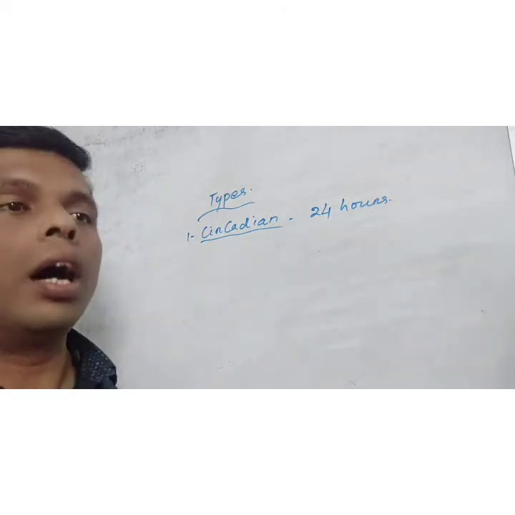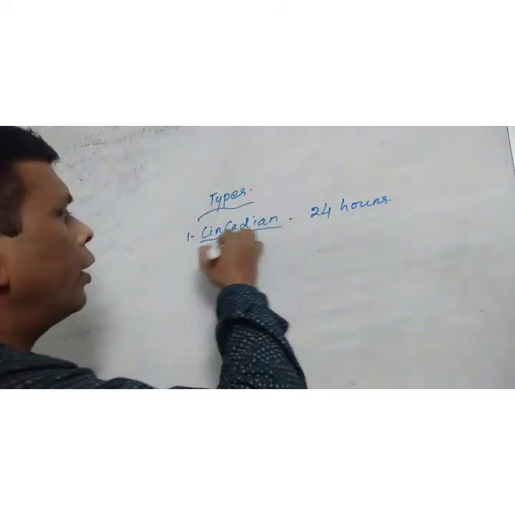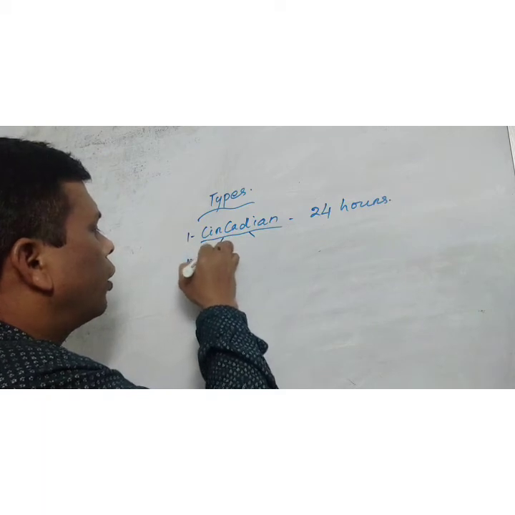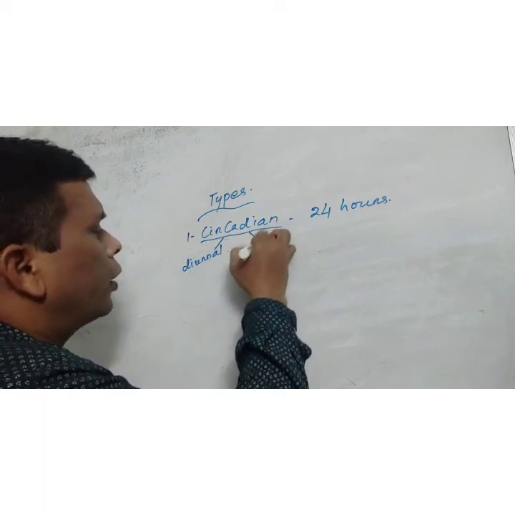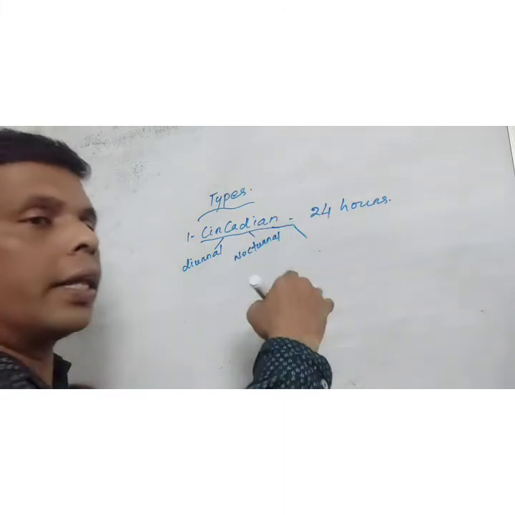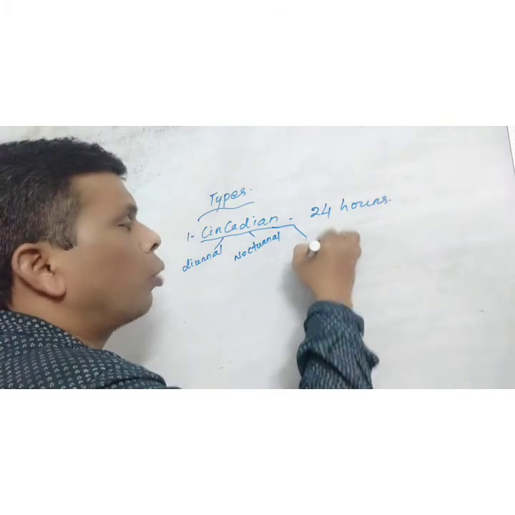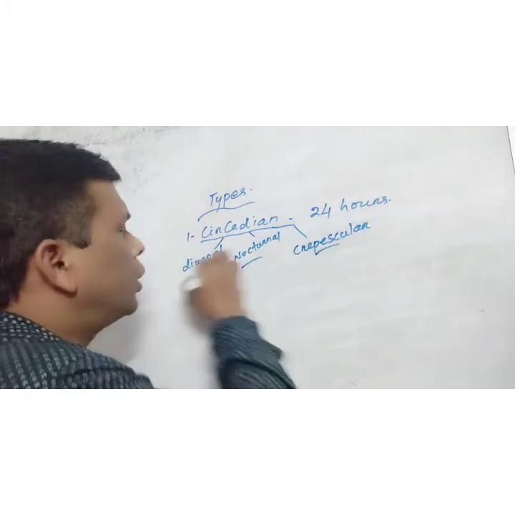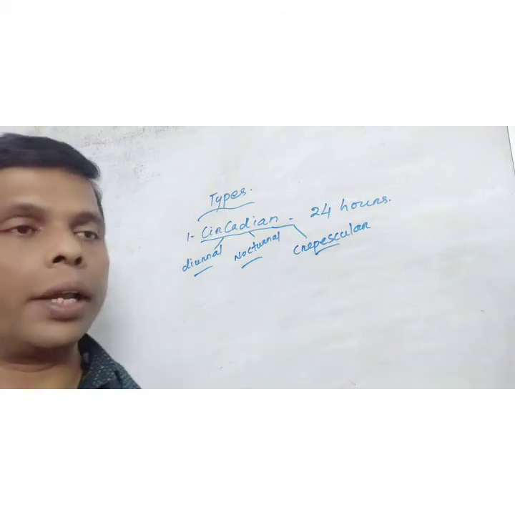When the animal's activity peaks during the day, it is called diurnal. When it peaks at night, nocturnal. When it peaks in the evening, it is called crepuscular. These are the three types of circadian rhythm.